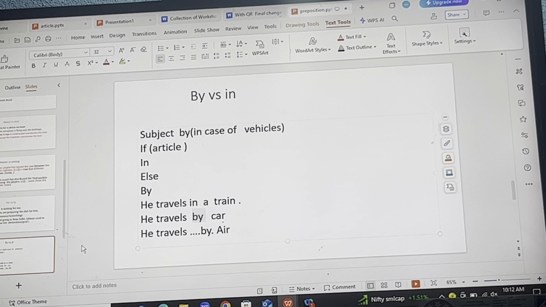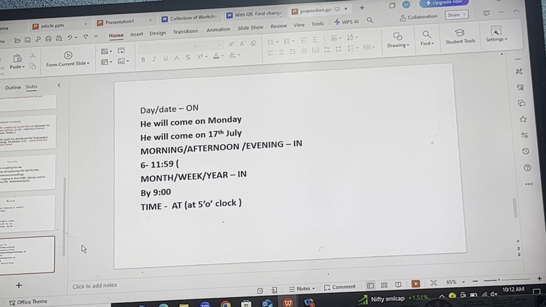Now the last one for the day, that is related to day and date. In case of day and date, as we specify, I will come on 15th, he will meet me on 16th, he will call you on Wednesday, Thursday. So in that case, you have to use on.